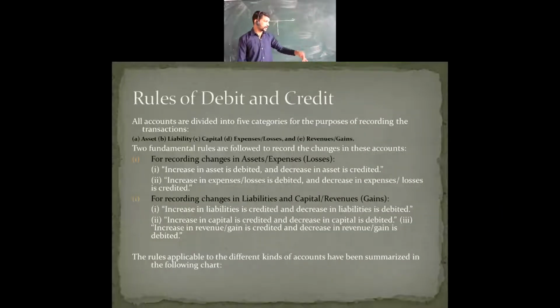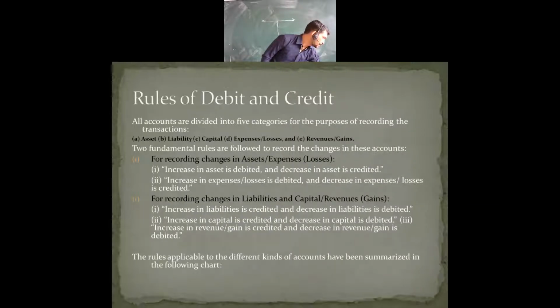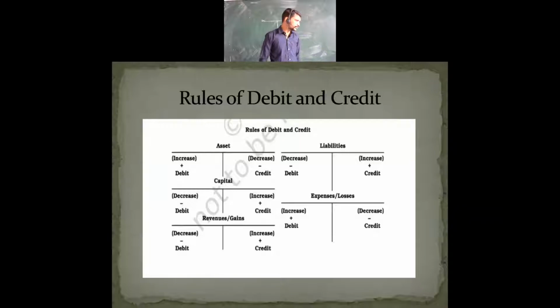In the second fundamental rule, an increase in capital is credited and a decrease in capital is debited. See here, in the capital account, when there is an increase, we credit it, and when there is a decrease, we debit it. Now one more: expenses and losses. When there is an increase in expenses and losses, we debit it, and when there is a decrease, we credit it. This is what we have seen here.